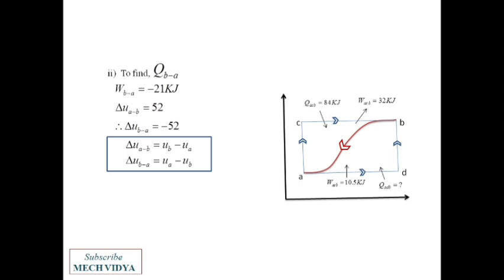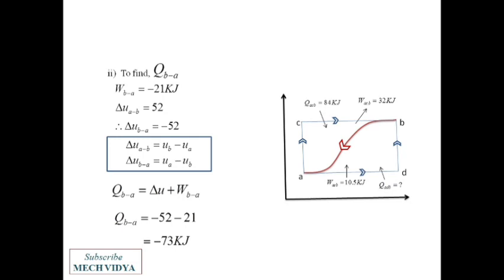Fine. So now if I apply the first law of thermodynamics along the path BA, it can be written as the summation of the change in internal energy del U and work done. Both these values we already have with us. So if I put them in, QBA can be written as minus 52 minus 21, which comes to around minus 73 kilojoule.